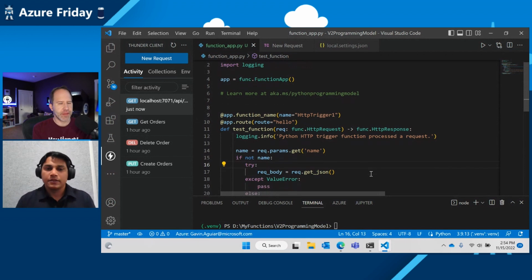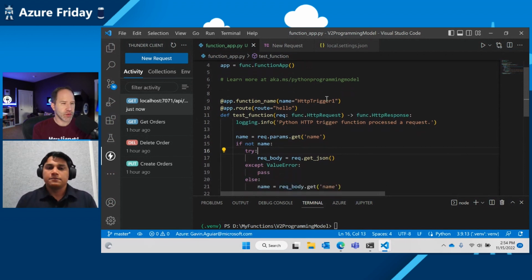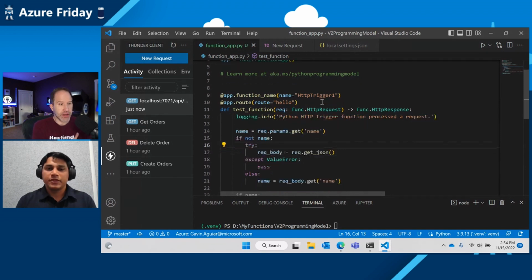Okay, and then the function name HTTP trigger 1 is how this will identify itself to Azure, even though the function's called test function. Exactly. Very cool. That's a great use of decorators in Python.